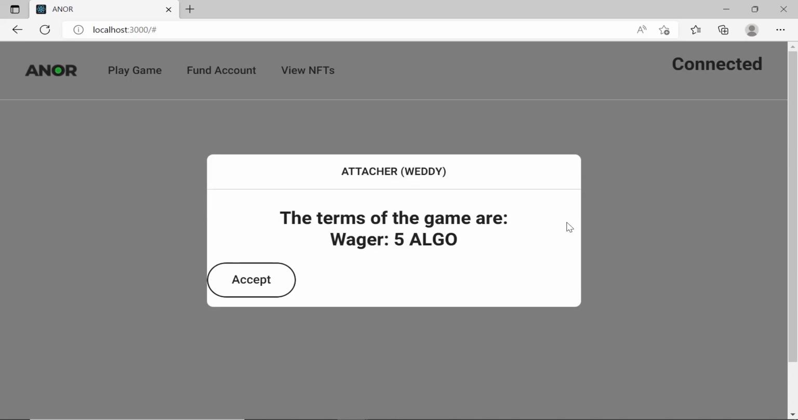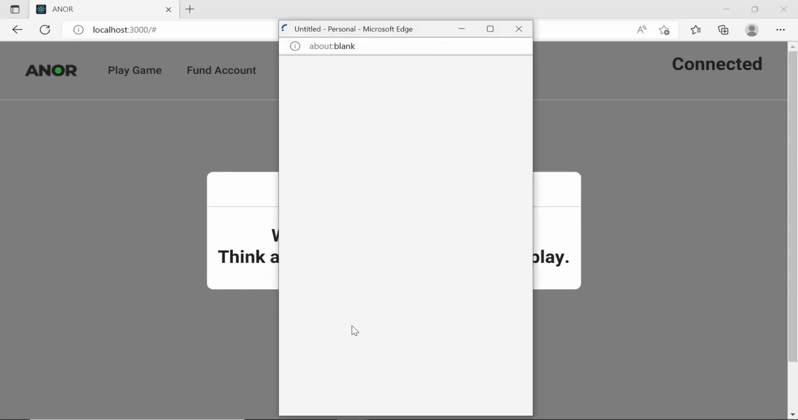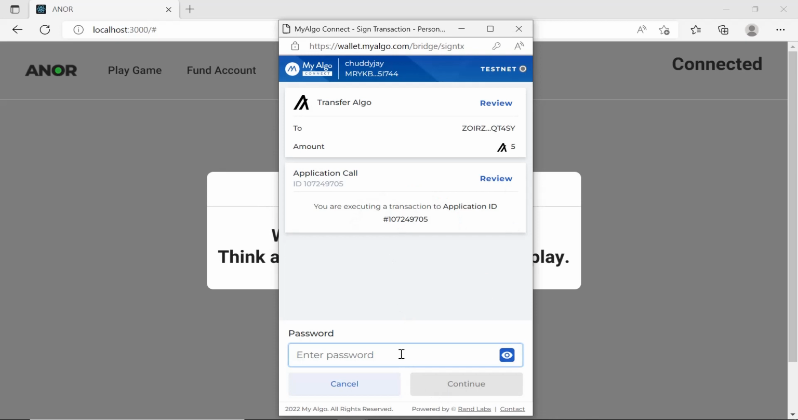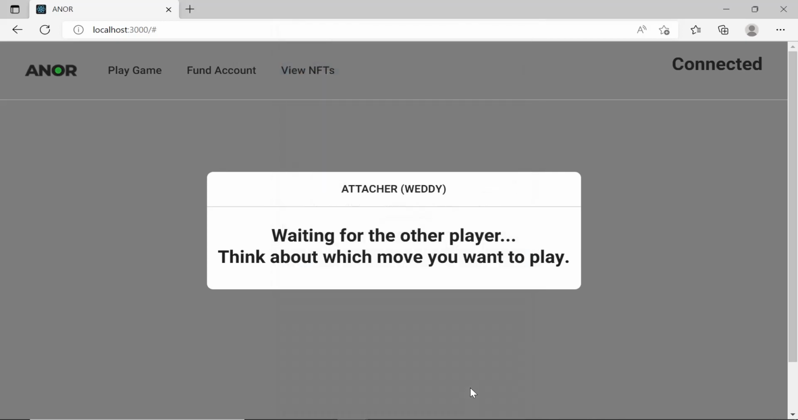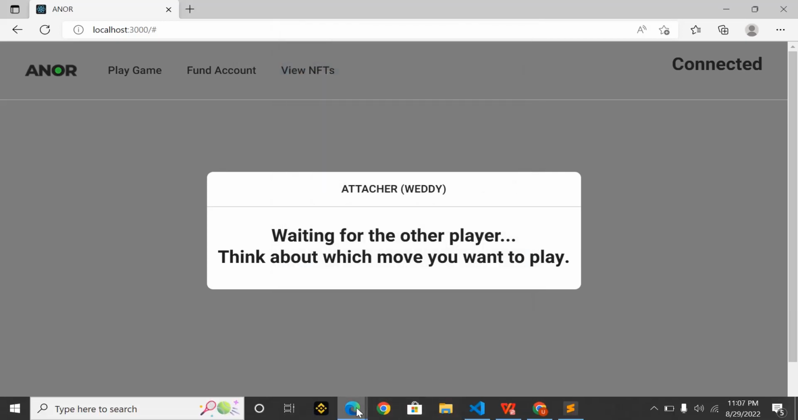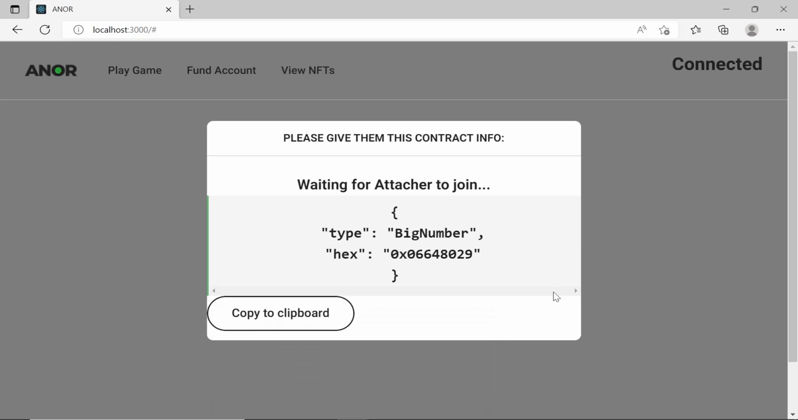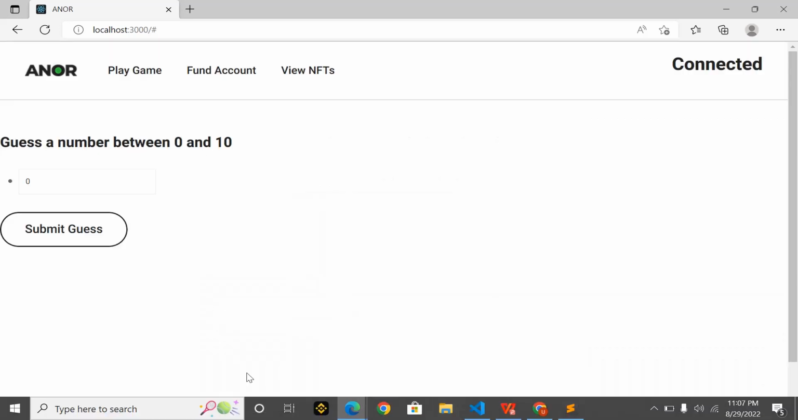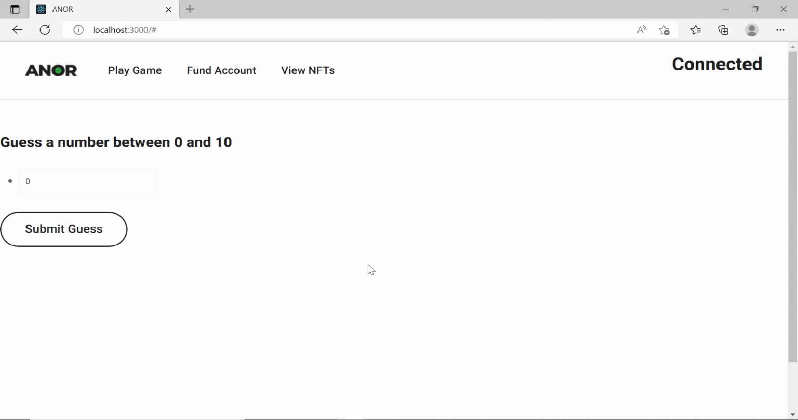Now the terms of the game are that Wendy has to accept the 5 algo. So let's accept. This is the Algo testnet, so the algo I'm using here is not real. It's just testnet algo. This is attaching to the contract. Let's give it some time. All right, this is the deployer. Now since Wendy, the attacher, has attached to the contract, we can proceed to play the game.